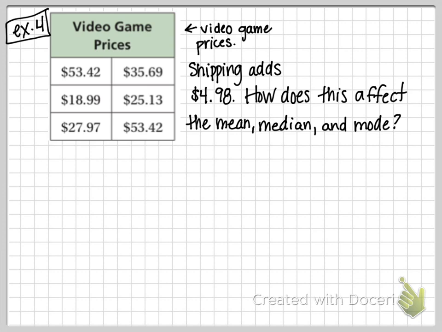Yeah, it would. If you're increasing all of the prices, the mean is going to go up. The median will also get bigger. What about the mode? If there is one. So what will happen if there is a mode? It will go up. Everything's going to go up because you are adding to every value. Right? All right, let's do the math real fast.